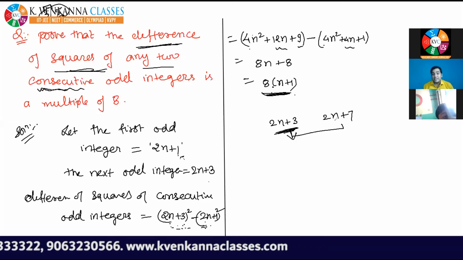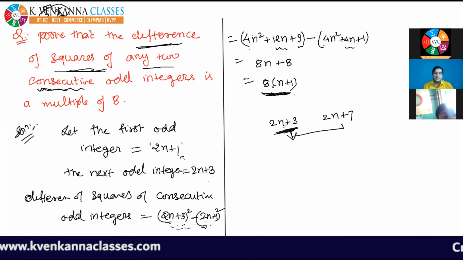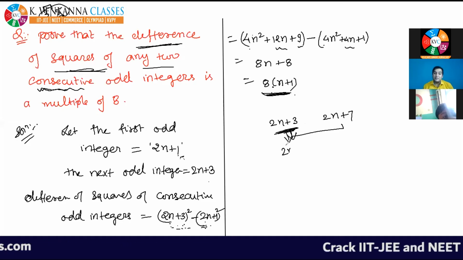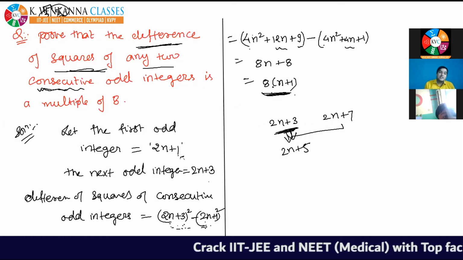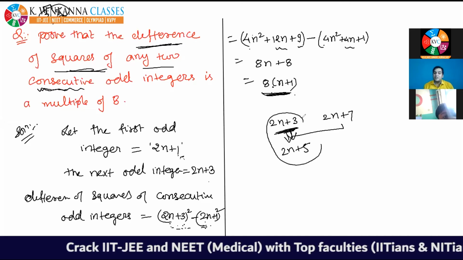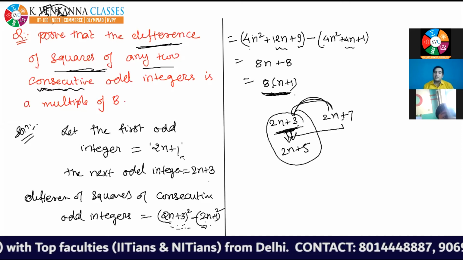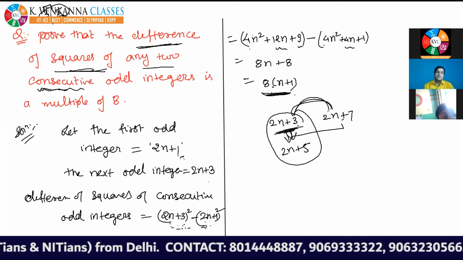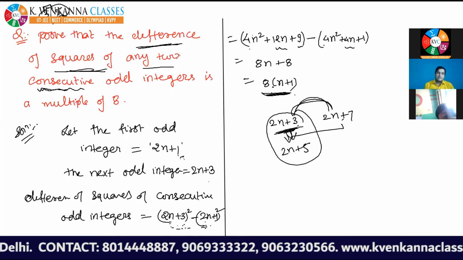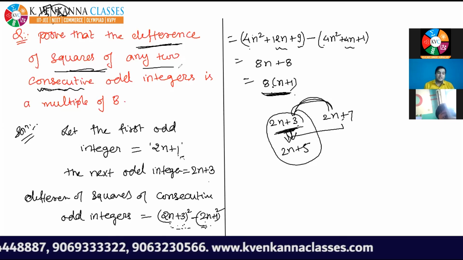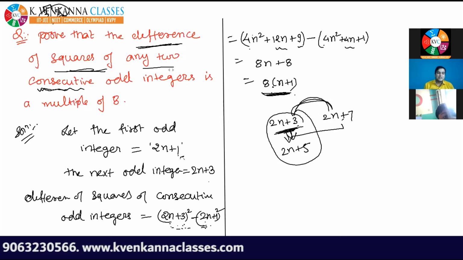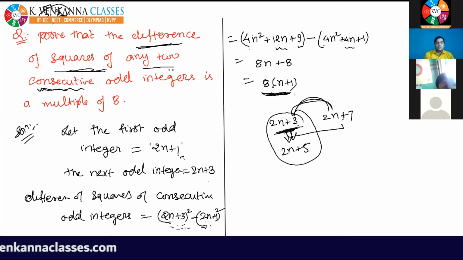So 2n plus 3 and 2n plus 7 are not consecutive integers. The next odd integer will be 2n plus 5, because in consecutive odd integers there is a difference of 2 only. Here a difference of 4 exists. That's why these are not two consecutive odd integers. So according to the question, I took two consecutive odd integers. Okay, I think now it's clear. So now I'm moving forward.